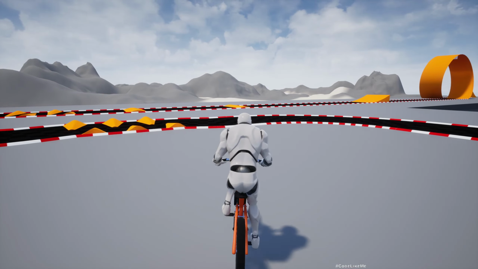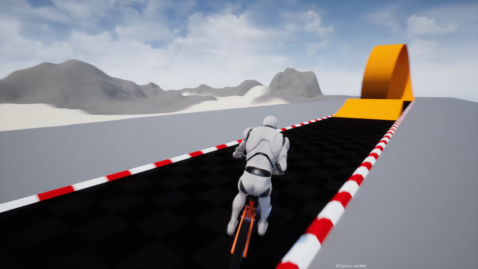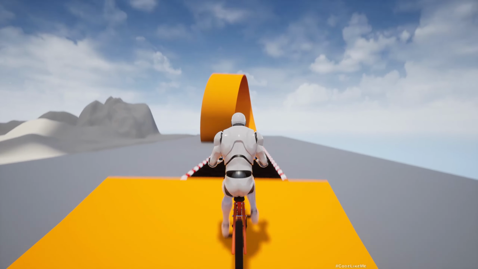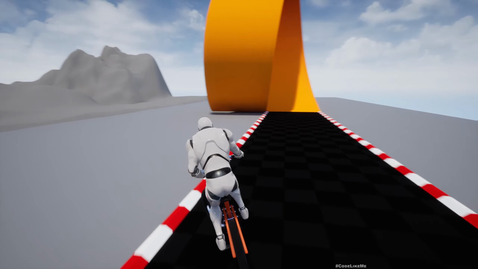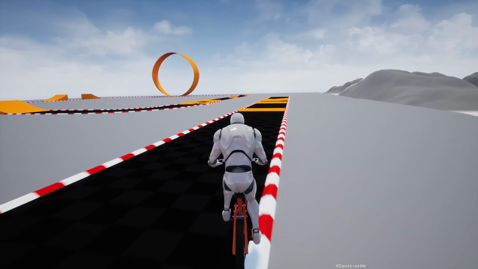Hello everyone. So here I have updated the bicycle riding system that I implemented into Unreal Engine 5.3. As an additional feature, I have added sounds also into the system.